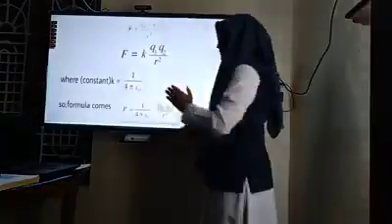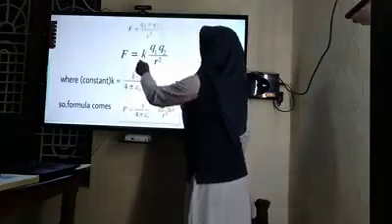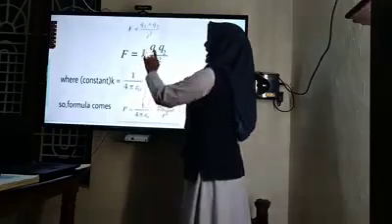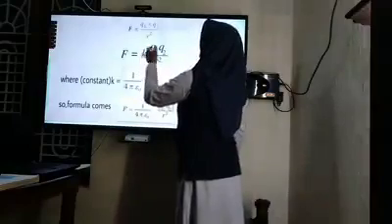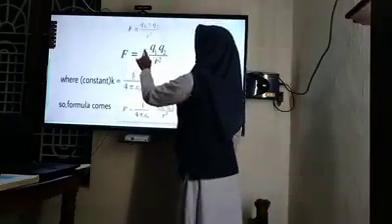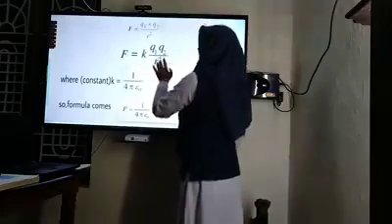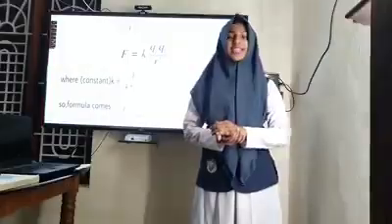That's it. Now by substituting, here it was k, right? We have ended up with k's value as 9 into 10 raised to 9. So by substituting the value of k here, it becomes 9 into 10 raised to 9 Q1 Q2 divided by r square. That's all about that. It's very simple, right?